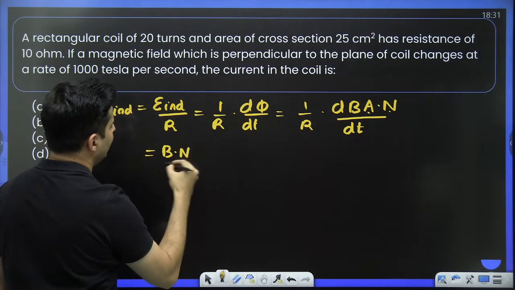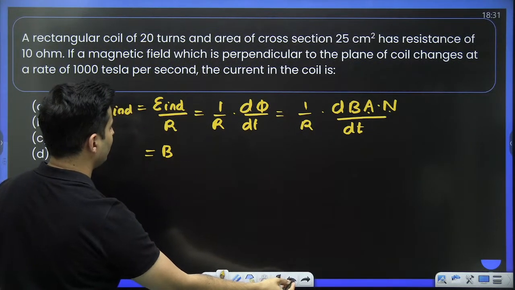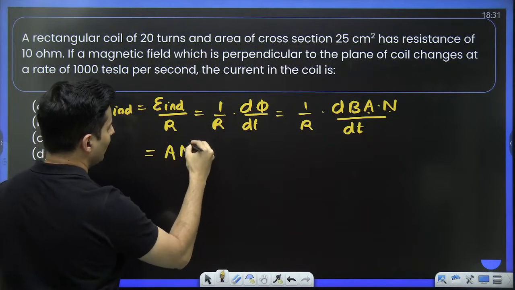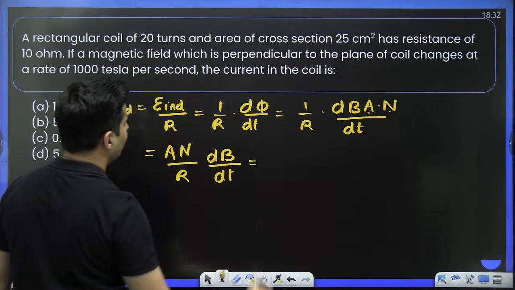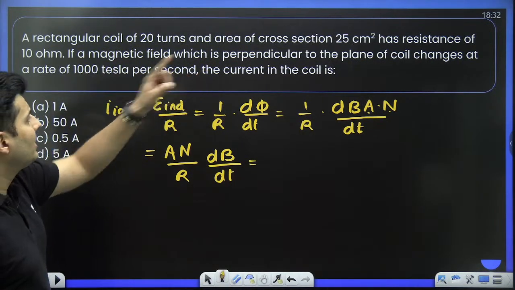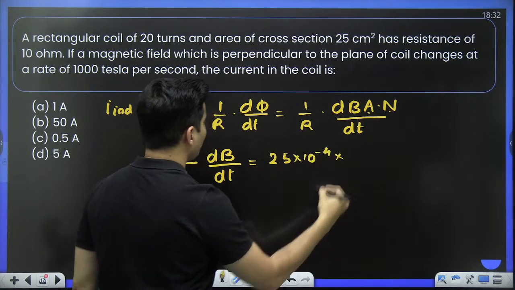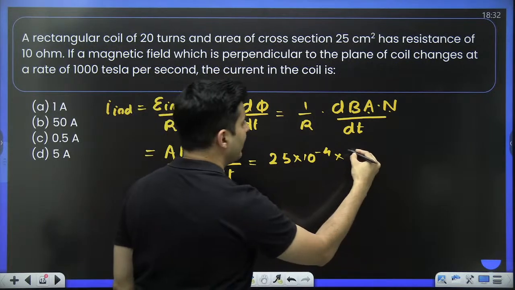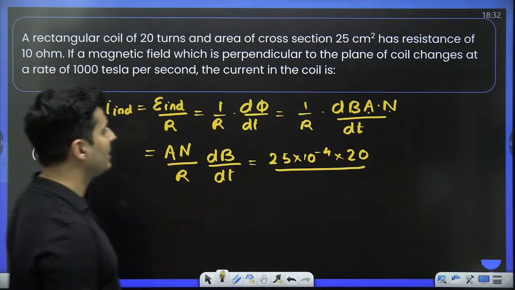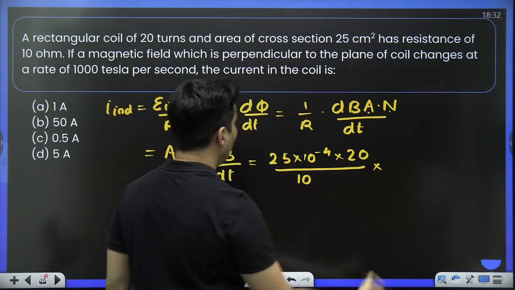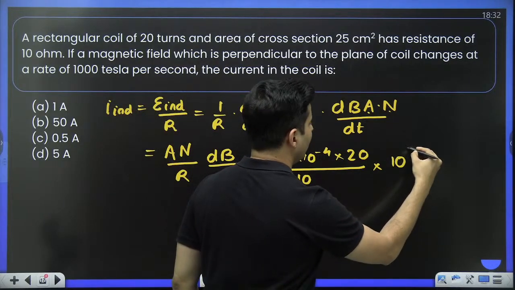So A into N, area is constant, number of turns is constant, divided by R into rate of change of magnetic field. Area is 25 centimeter square, so 25 into 10 to the power minus 4 into number of turns, which is 20, divided by resistance. What is the resistance? It is 10 ohm into dB by dt, which is 1000, so 10 to the power 3.